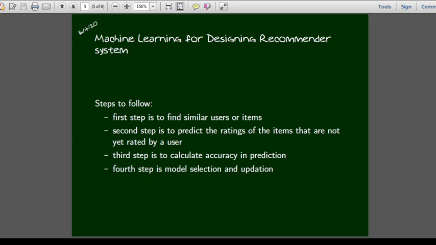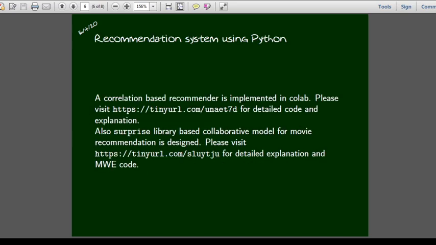For that we can use the mathematical methods like distance, Euclidean distance or cosine distance or correlation, anything like that. Based on that, we develop machine learning models. Then we finally select the correct model, and we update the model with fine tuning, and also automatic updation will happen using an API, a high level API. So this is the basic idea related to machine learning algorithms in our recommendation system.